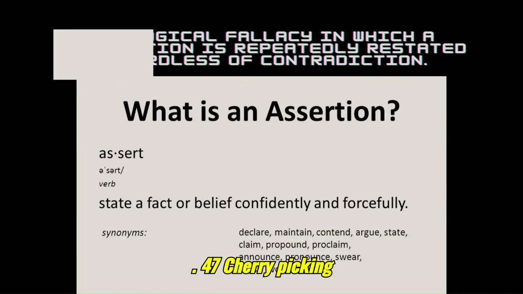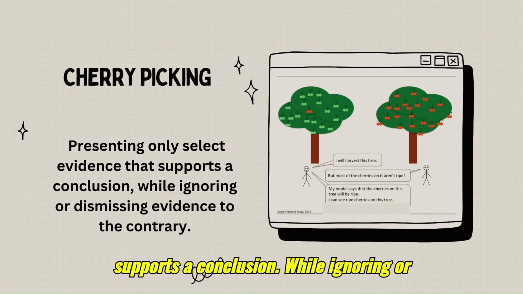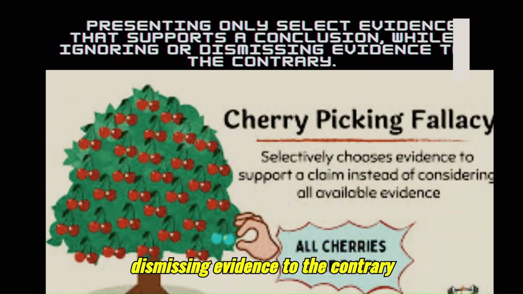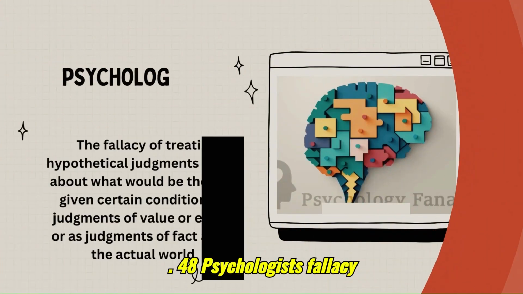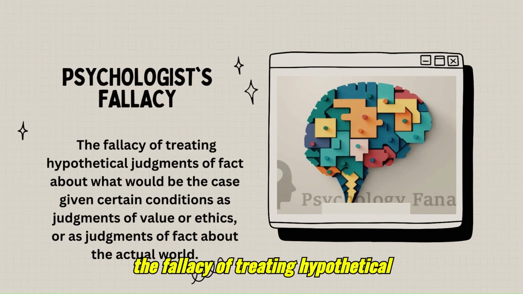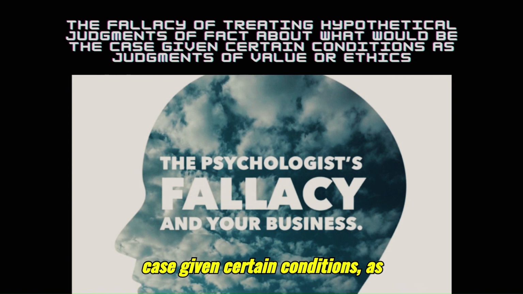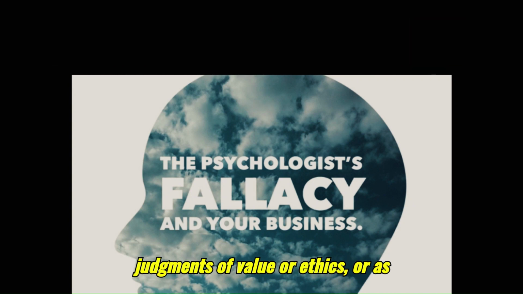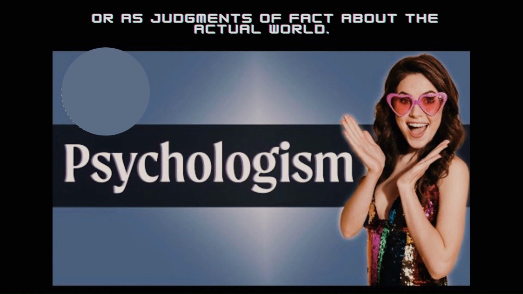47. Cherry-picking. Presenting only select evidence that supports a conclusion, while ignoring or dismissing evidence to the contrary. 48. Psychologist's fallacy. The fallacy of treating hypothetical judgments of fact about what would be the case given certain conditions as judgments of value or ethics, or as judgments of fact about the actual world.